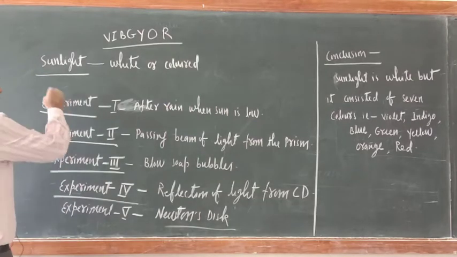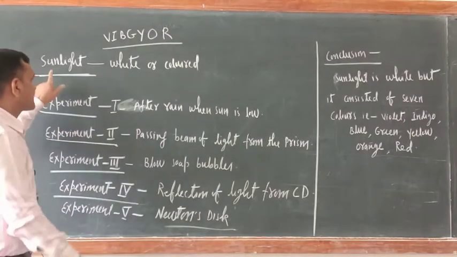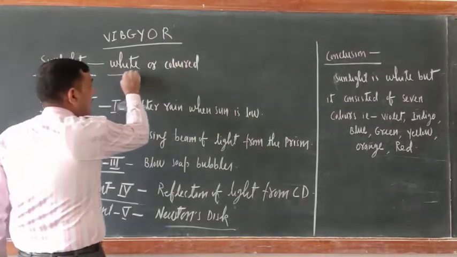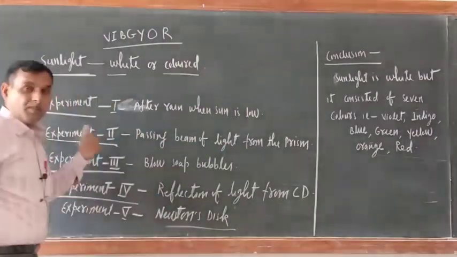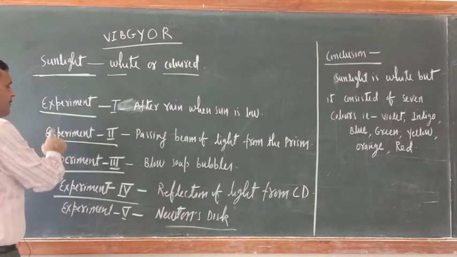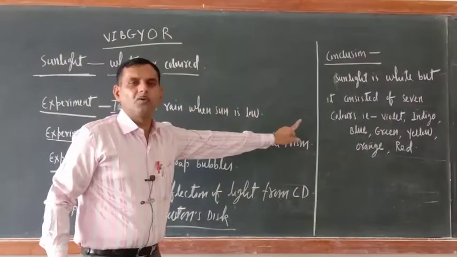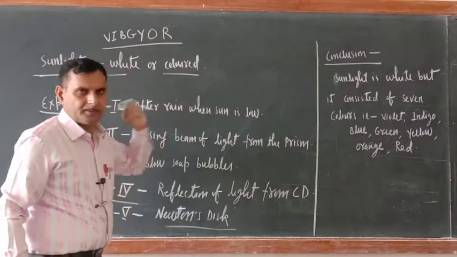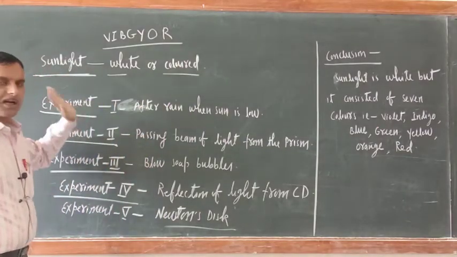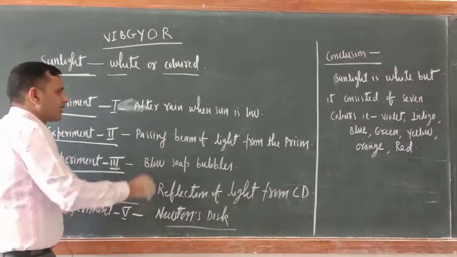This topic itself starts with one question: is sunlight white or colored? To know the answer, we have to perform some experiments. Experiment 1, 2, 3, 4, 5, and then we'll go for the conclusion. First we'll do this experiment. What is the first experiment?